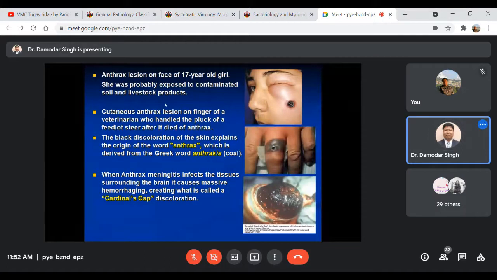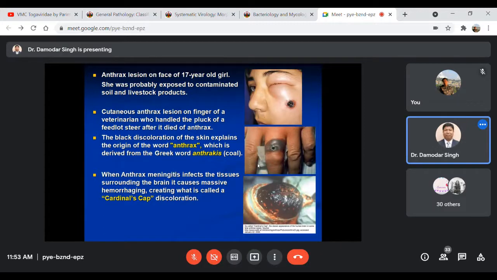Okay, and the very name, this terminology anthrax, is nothing but the origin of the word. It is due to the black coloration that happens in the affected part of the body, particularly on the skin. It has been derived from the Greek word anthrakis. Anthrakis means coal, which is black in color, right? Because of that, the name anthrax has been given.